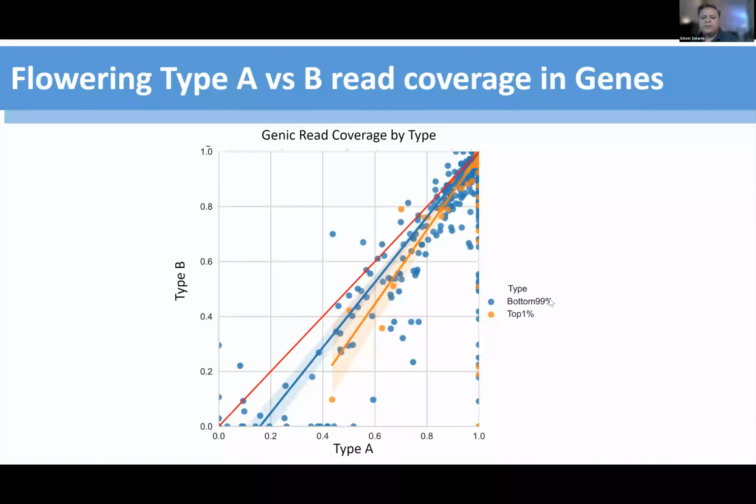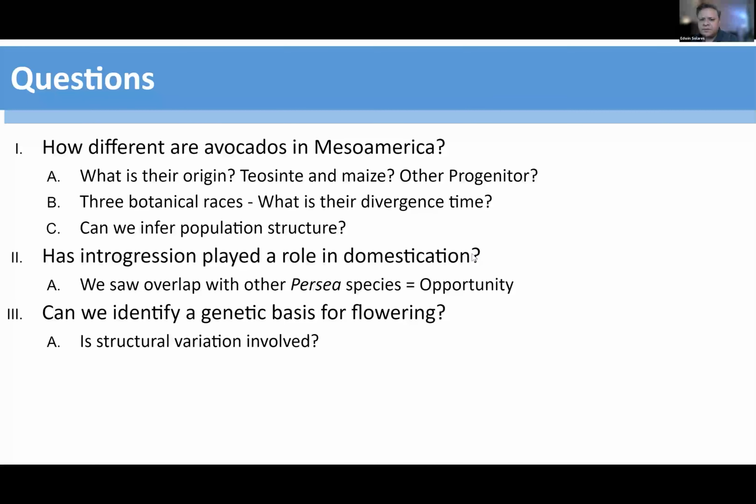When we look at all genes, especially the bottom 99%, meaning genes not in those top 1% FST windows, we can see that we do have a type A bias. But when we look at the genes in the top 1% FST windows, we see an even further bias there. That SPA1 homolog is actually here, and then this lost one, and a lot of those genes are in these regions with type A bias, which is pretty cool. So there is probably some kind of structural variation in these flowers, and all these genes with flowering implications.